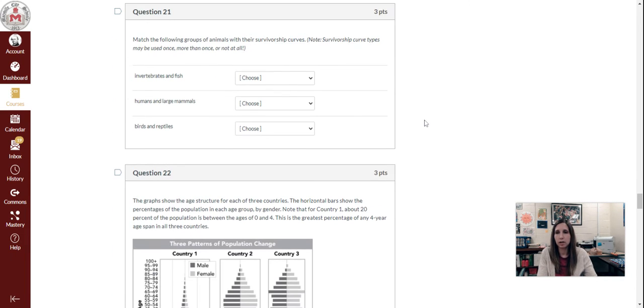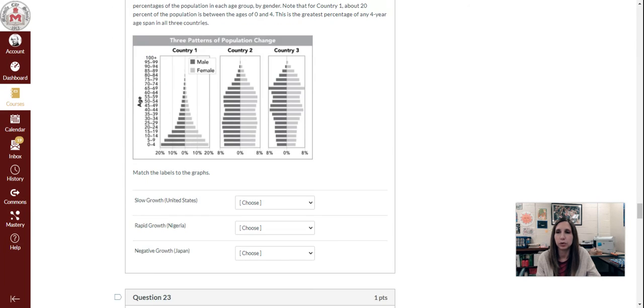Question 21. Match the following groups of animals with their survivorship curves. Note, survivorship curves can be used once, more than once, or not at all. So your first option here, invertebrates and fish, would that be an example of a type 3, type 1, or type 2 survivor? Humans and large mammals, again, type 3, type 1, or type 2 survivor. Birds and reptiles, type 3, type 1, or type 2 survivor.